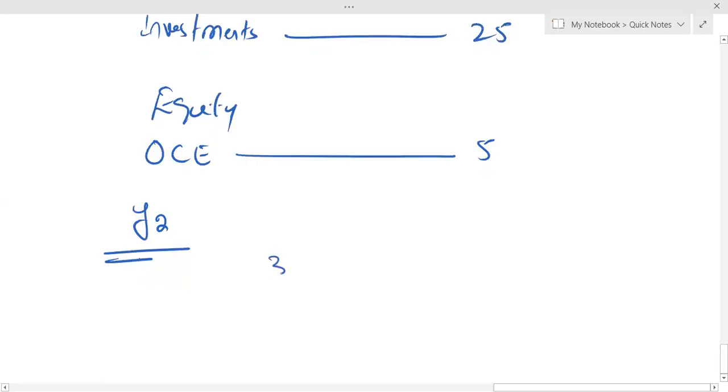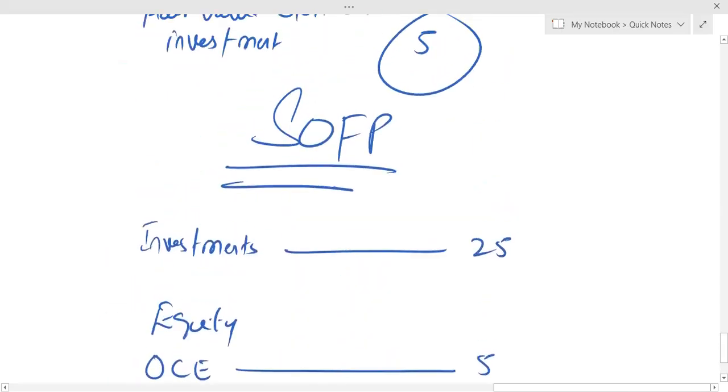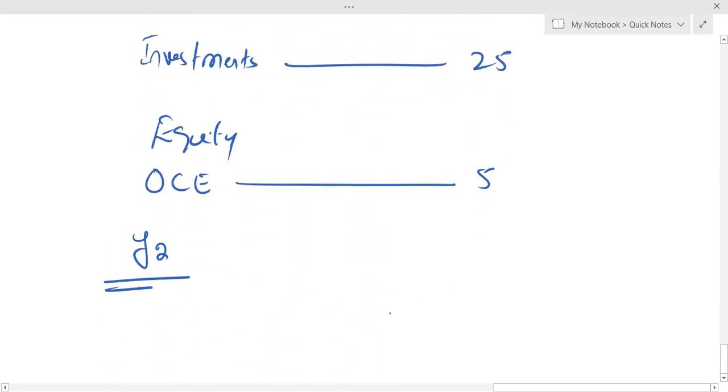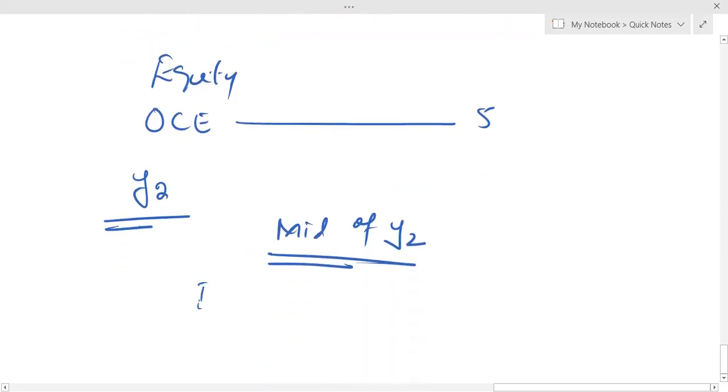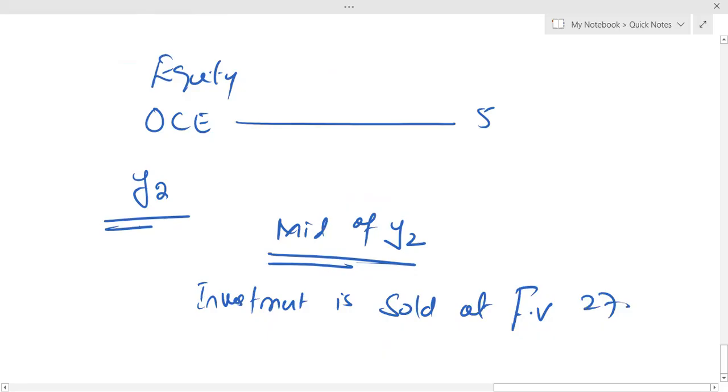Assuming 30th June, I'm just putting in here, let's say mid of year 2. If we are doing it like this, mid of year 2, the investment is sold at fair value 27 million. Now try to understand. We have sold this investment for 27 million, which is the fair value of this investment. Okay, try to understand now.